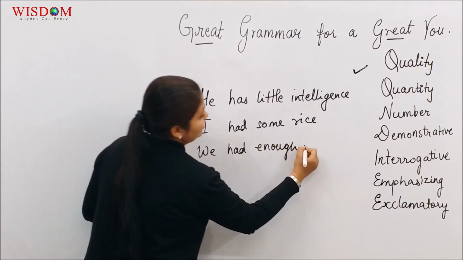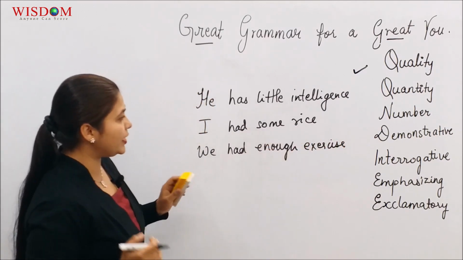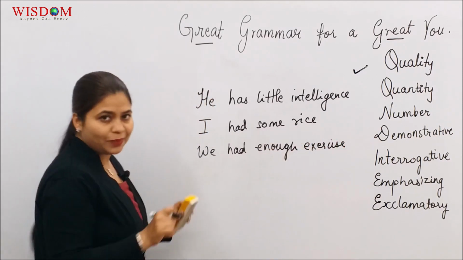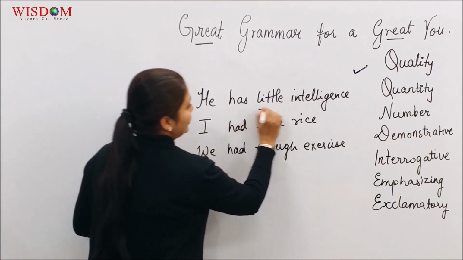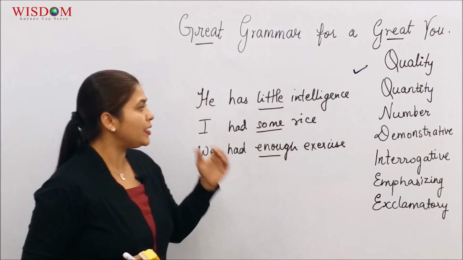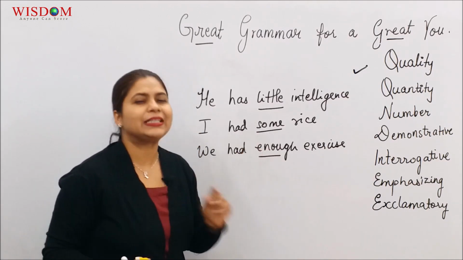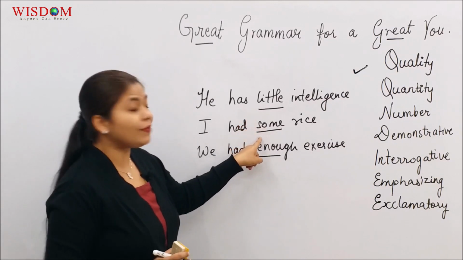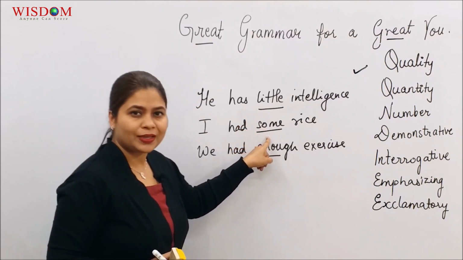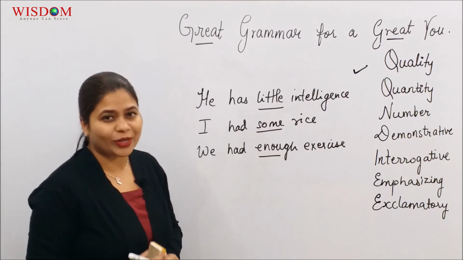No more, please. If you look at these examples and pick up the adjectives from them, little, some, enough, all three of them tell us how much. Does he have lots of intelligence? Little. Did I have lots of rice? Some. You can measure it. That's called the adjective of quantity.